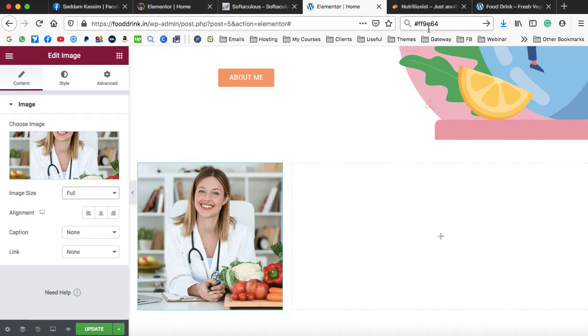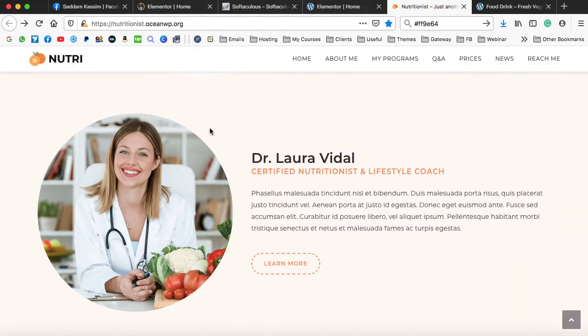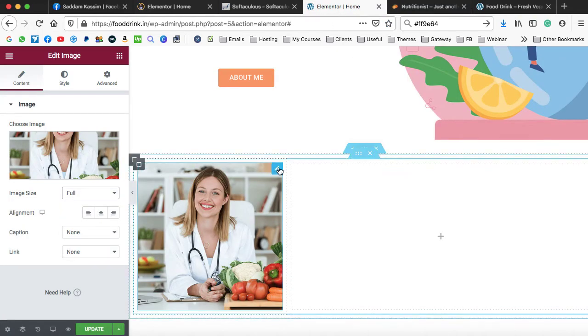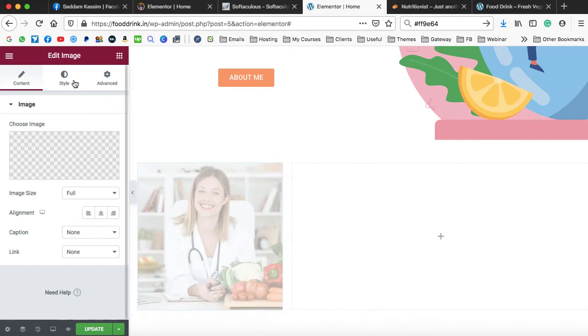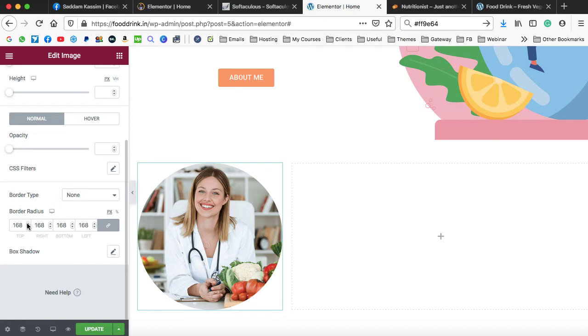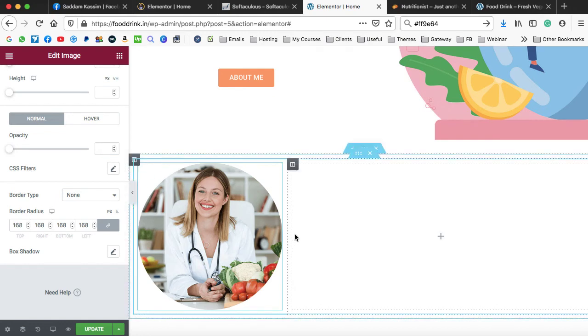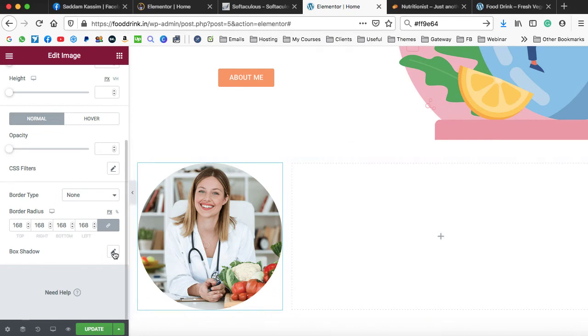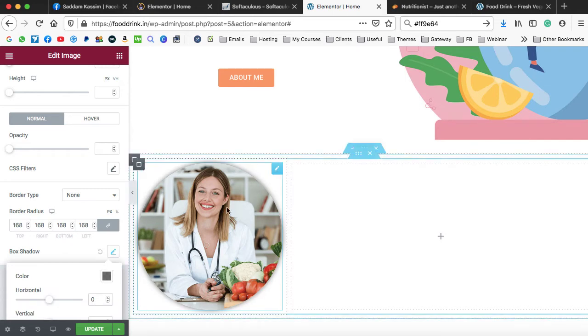Just make it full. And here we can see on the nutritionist page, this image has the circular layout. So how we can do that? That's pretty simple. Firstly, you need to edit this image. Go on to this style, and here you can see border radius. Just increase the border radius and it will add the circles on every corner of your image like this. So we can create a circular image. That's so easy. Even we can also add some kind of 3D effect on this image. Click on this box shadow, and you can see this is a 3D effect. At last, we can click on update.